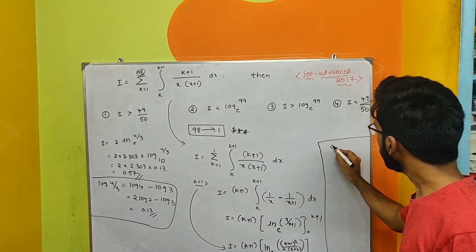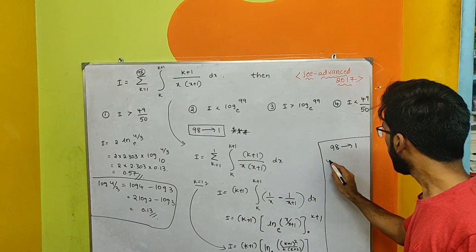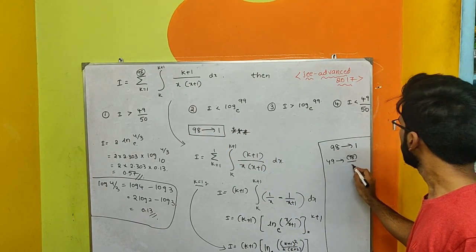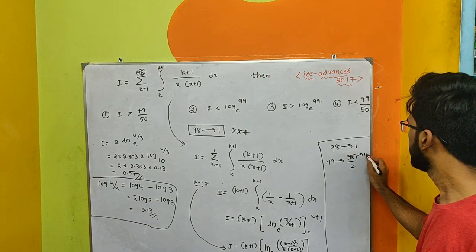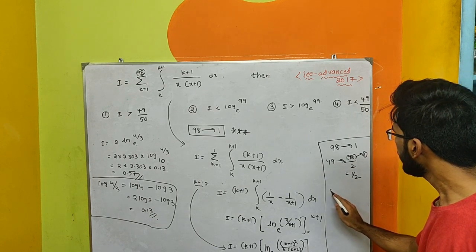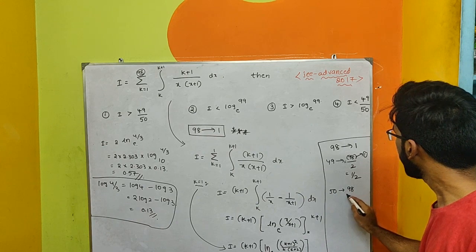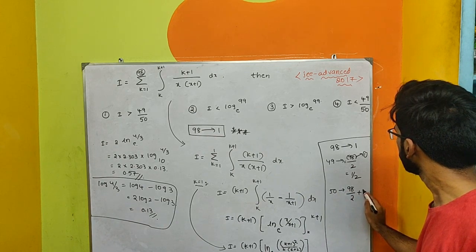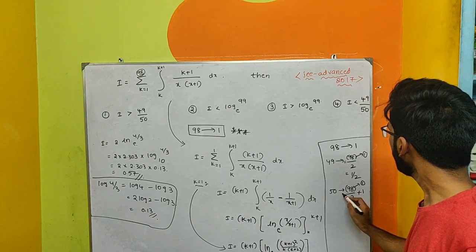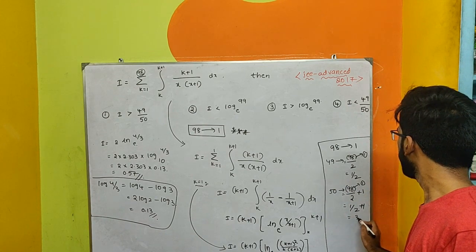Here the value of 98 is assumed to be 1. Then what is the value of 49? 49 can be written as 98 by 2. What is the value of 98? 1. So the value of 49 is 1 by 2. Then what is the value of 50? 50 can be written as 98 by 2 plus 1. What is the value of 98? 1. So the value of 50 is 1 by 2 plus 1 equal to 3 by 2.